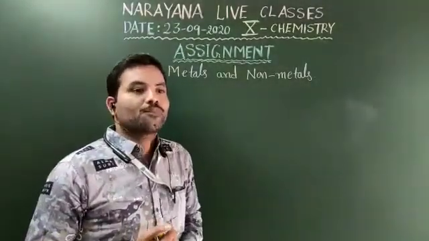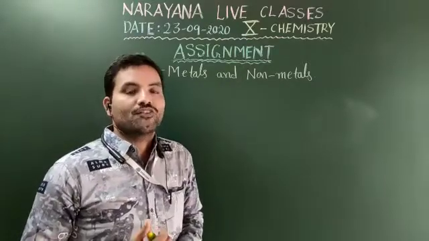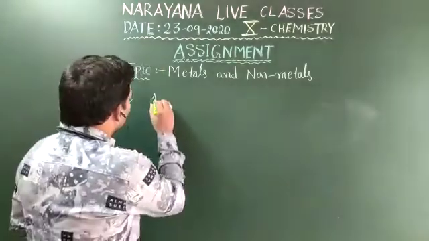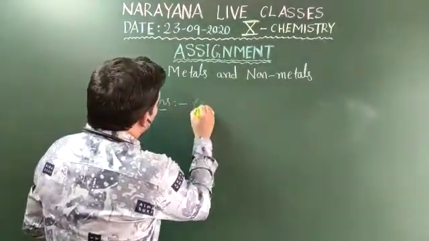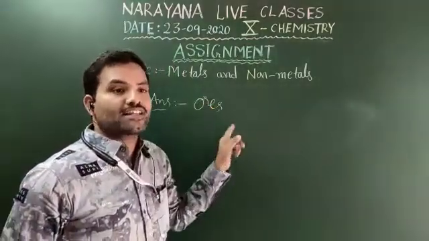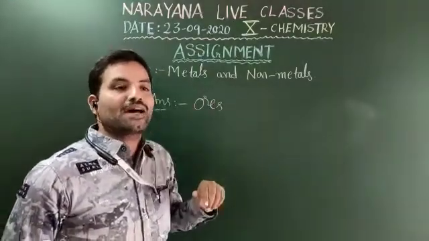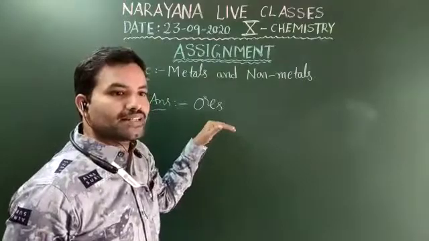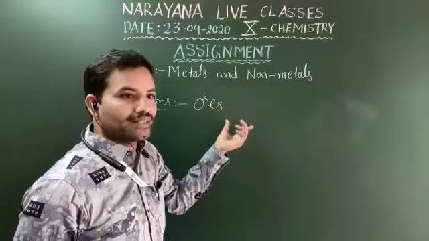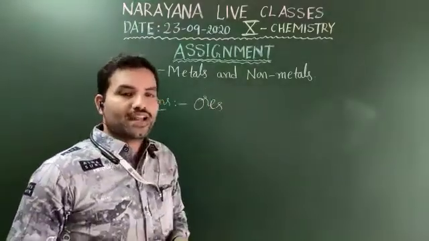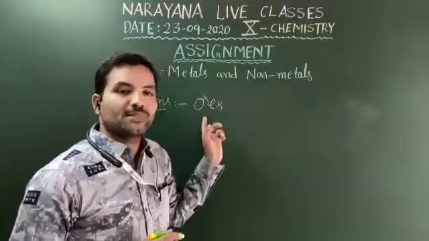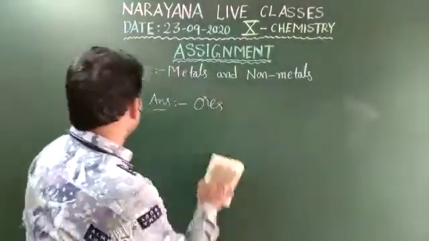The metal that can be profitably extracted from the minerals which contain a very high percentage of that particular metal, these minerals are called ores. Actually, ores are the origin of all the metals. Ore is the major source. Metals can be profitably extracted from the minerals which contain a very high percentage of that particular metal. These minerals are called ores. And move on to the fifth one.